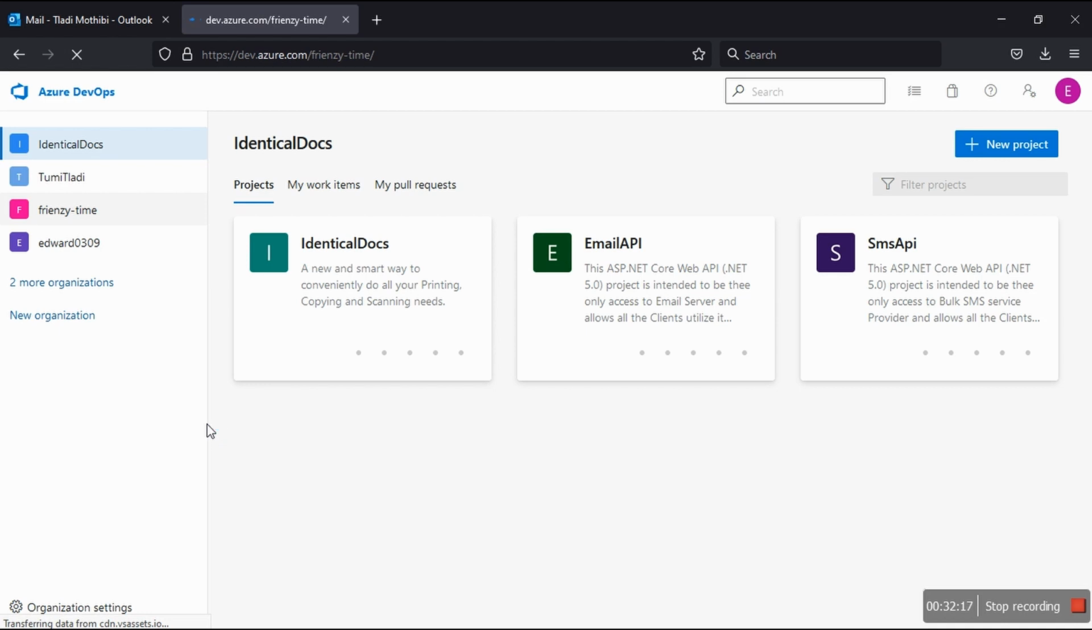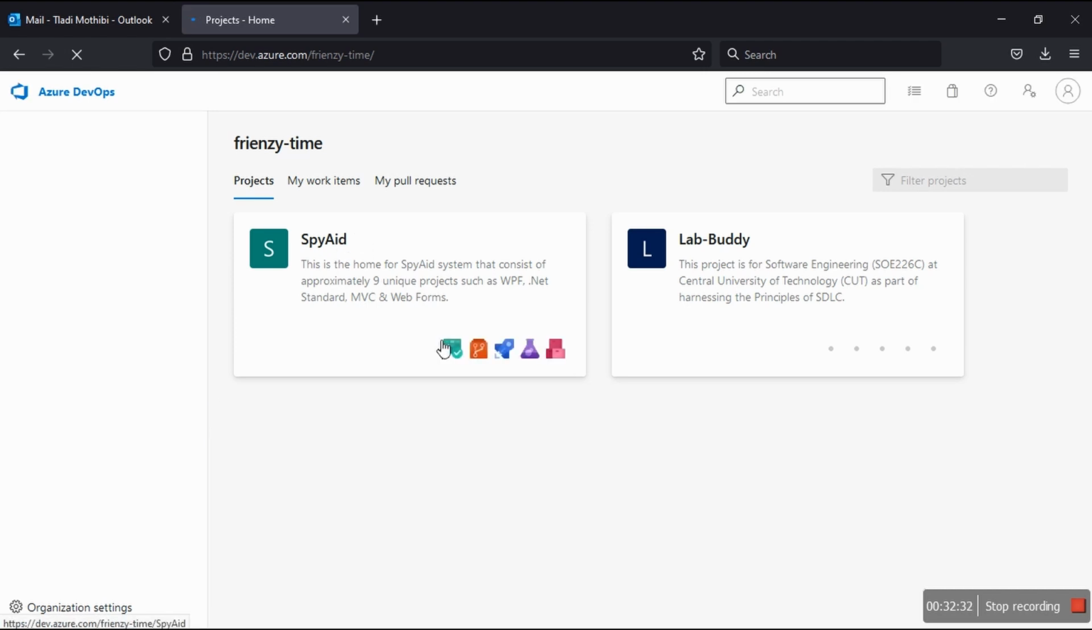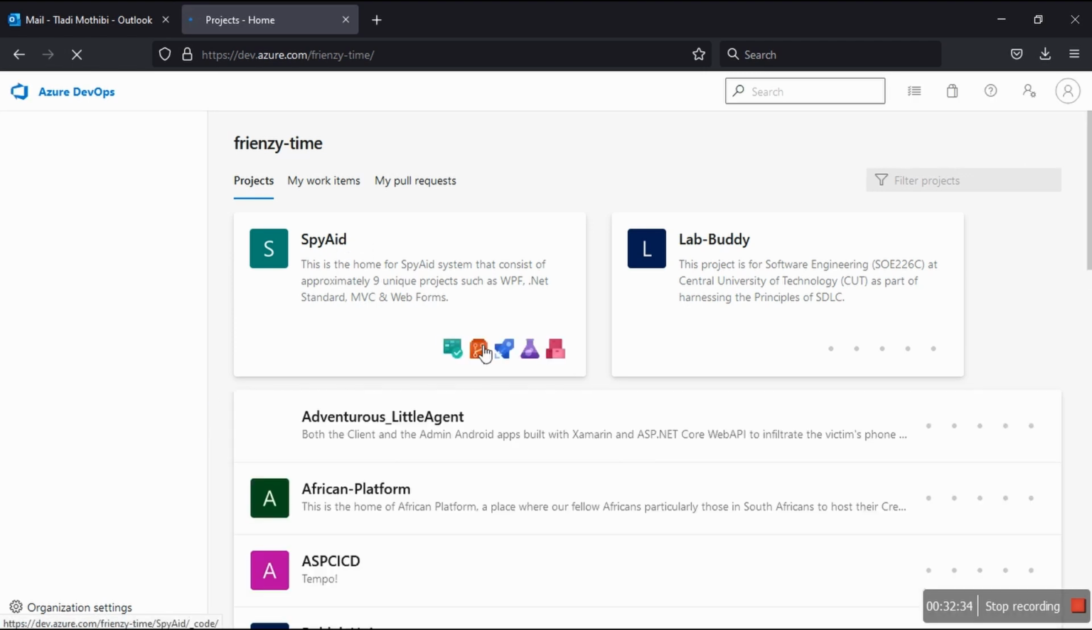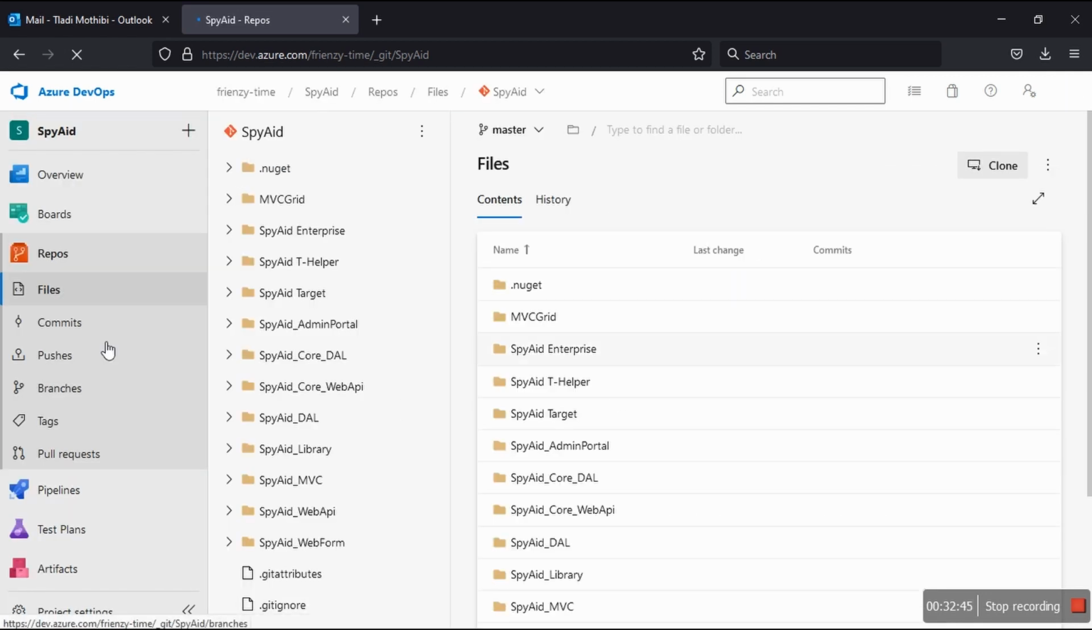So I'm just showing how I write commit messages and how consistent and disciplined I am, because this goes a long way. Come on, there we go. Spy 8. And this project is for software engineering at Central University of Technology, as part of harnessing the principles of SDLC. It's a very interesting idea that we came up with, fixing a specific problem.